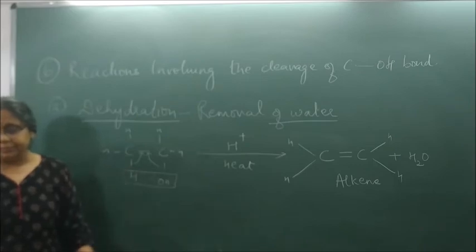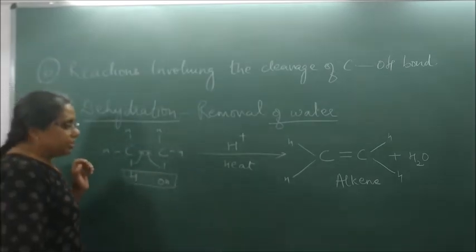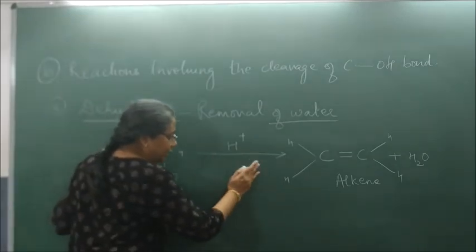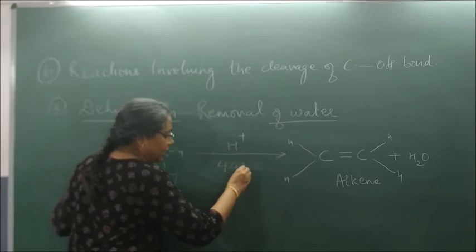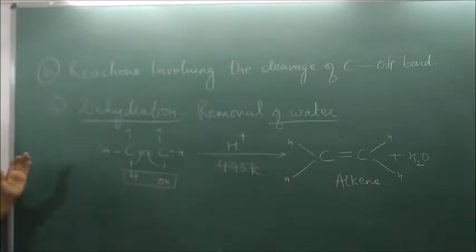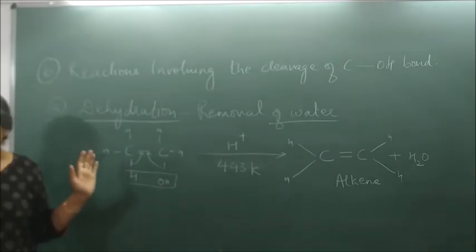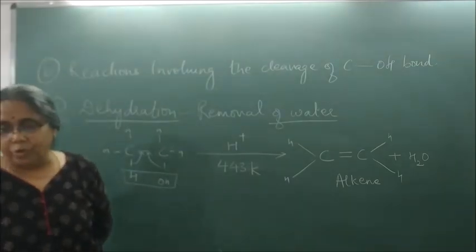Please write. Now what is important here when you take ethanol is the temperature, 443 Kelvin. In 10th we said when ethanol is heated at 443 Kelvin it forms ethene, an alkene. Temperature is very important.